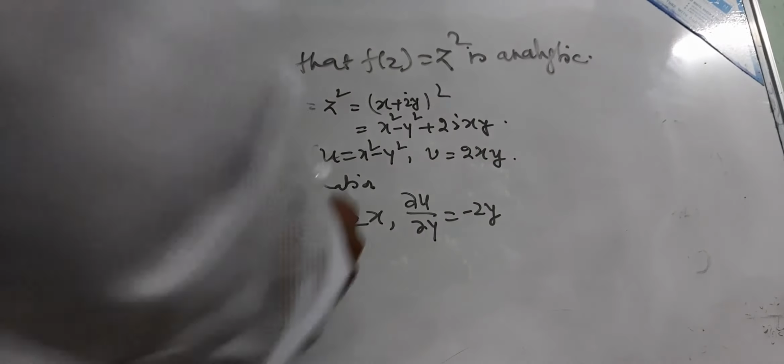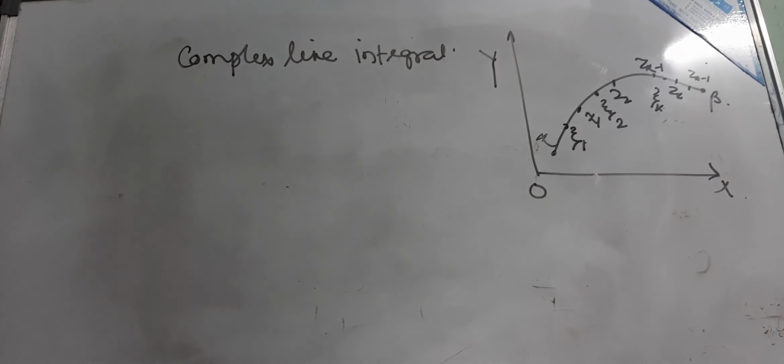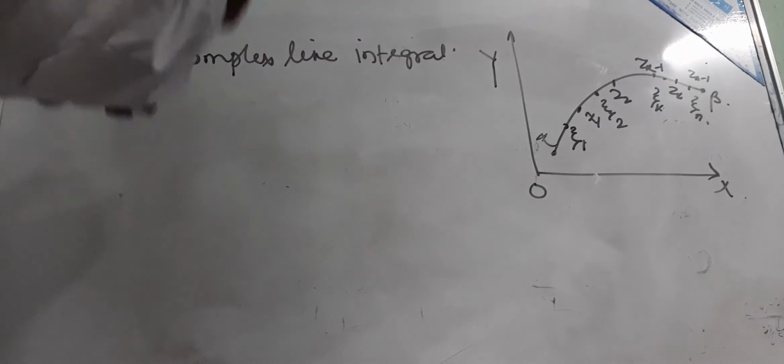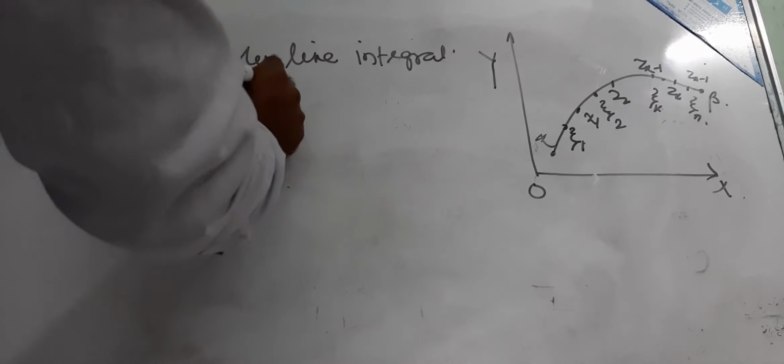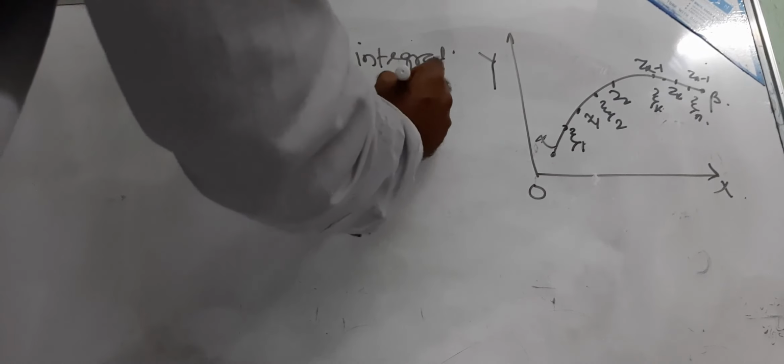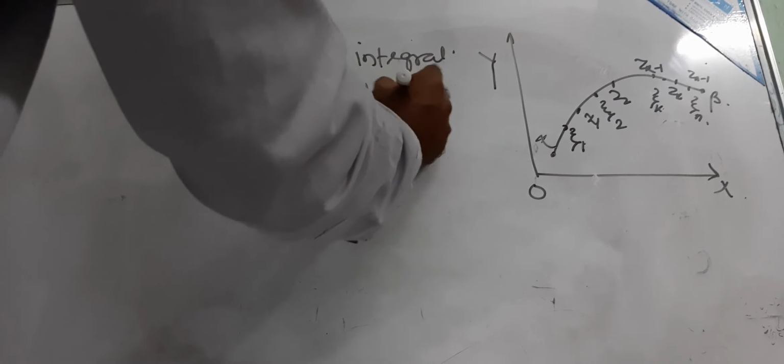Similarly, between zk-1 and zk we take a point zeta k, and between zn-1 and beta we take zeta n. So this continuous function f(z) is plotted in the Argand plane. This is the Argand plane.